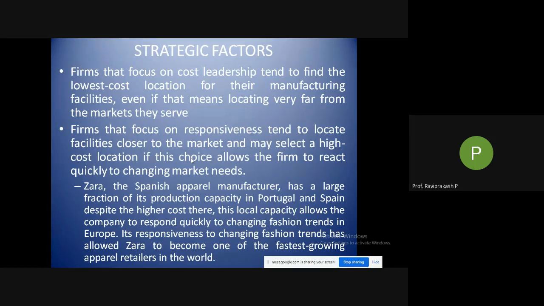So what are the strategic factors? Firms that focus on cost leadership tend to find the lowest cost location for their manufacturing facilities. The firms looking at cost leadership are doing the job at the very lowest cost. There are many companies who do the same thing, delivering packages and so on. So how will the sender choose out of these? Even there is competition. So who is making my work possible at the lowest cost? That's what we call tenders.